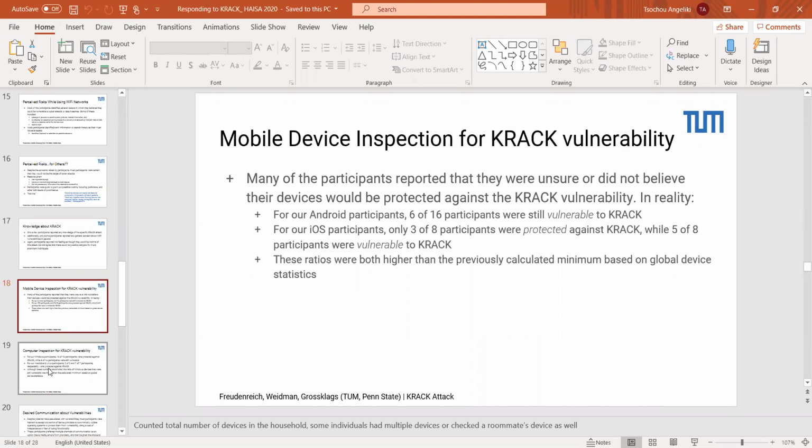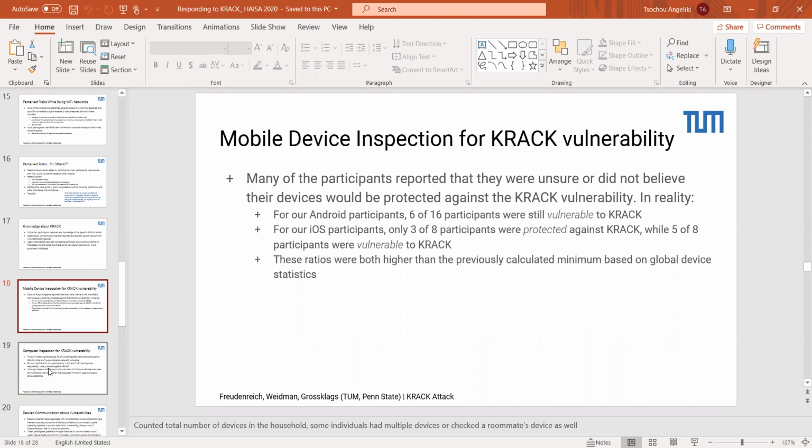This is also because in some instances participants shared with us either they had multiple devices or they were taking a tally of other devices in the household as well. So many of the participants that we talked to reported that they were either unsure or did not believe their devices were protected against KRACK.